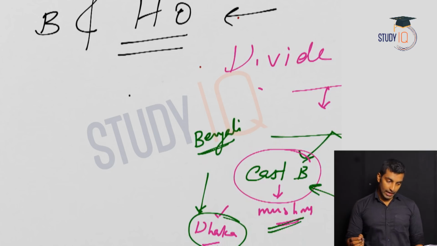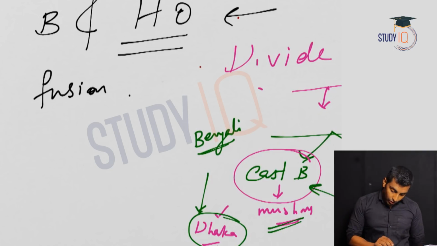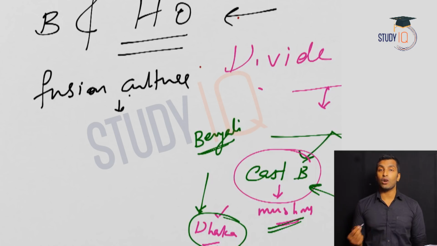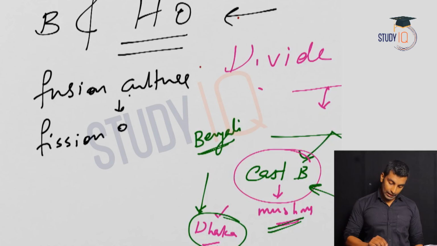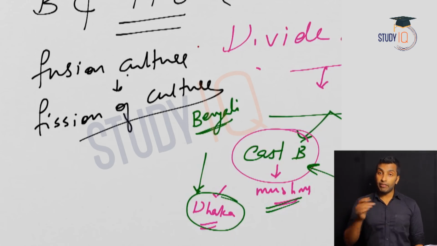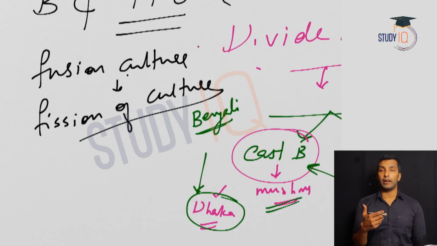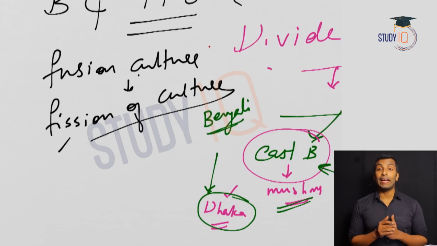But in medieval times there were no such problems, because the Bhakti and Sufi saints followed a fusion culture. What is that? It's actually a composite culture, where everybody exists together without any problem. But now there is a fission of culture. In medieval times, rulers like Akbar and Jahangir promoted fusion of culture. But when the British came, they started creating situations where rifts were created between different sections of people. So, fission of culture. The British kept Indians divided.